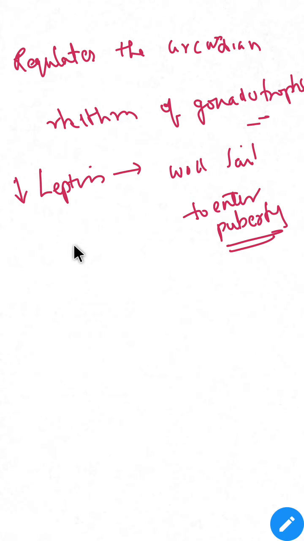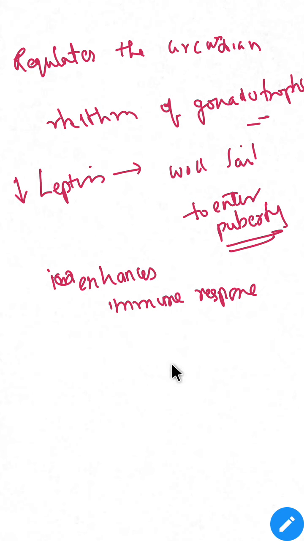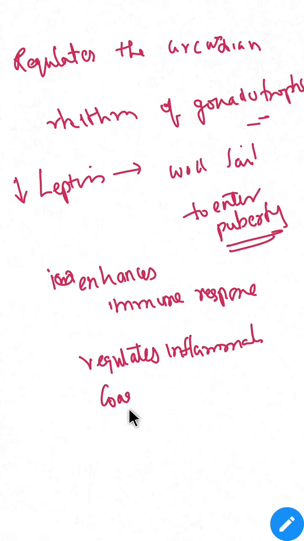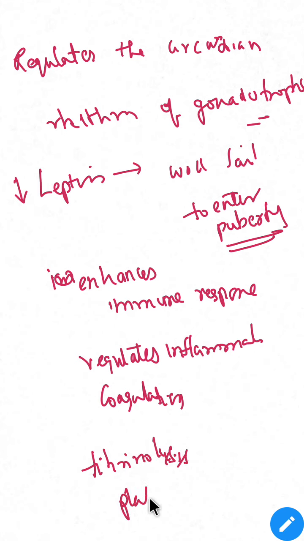It also enhances immune response. It also regulates inflammation, coagulation, fibrinolysis, and platelet aggregation.